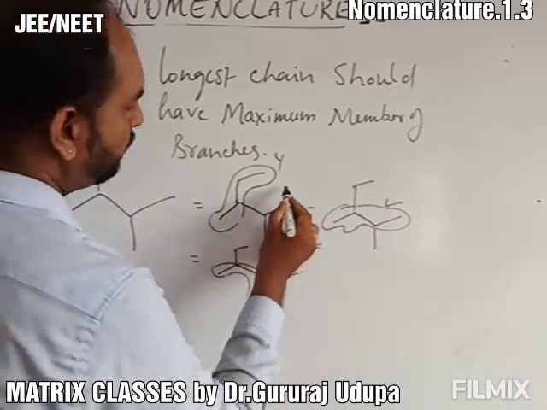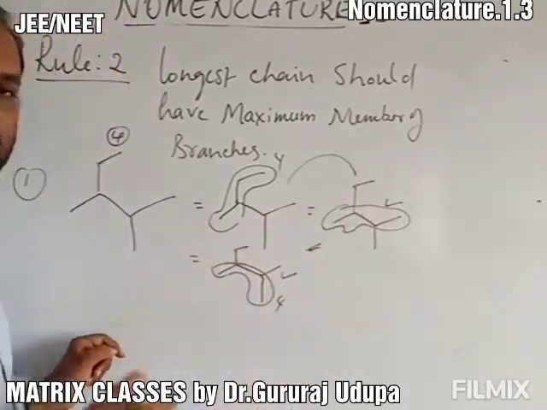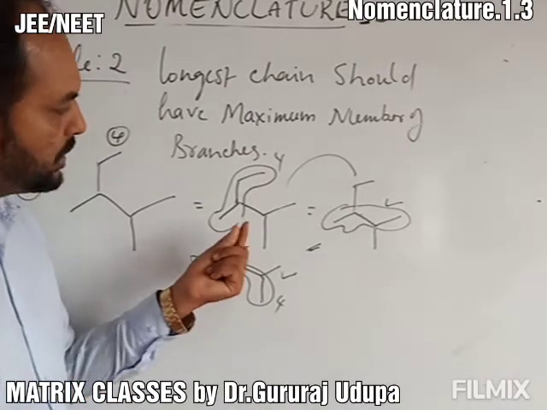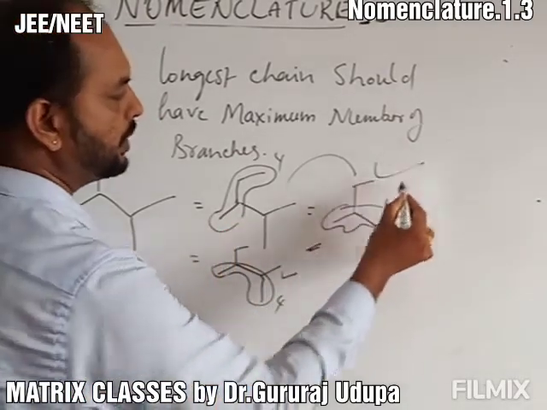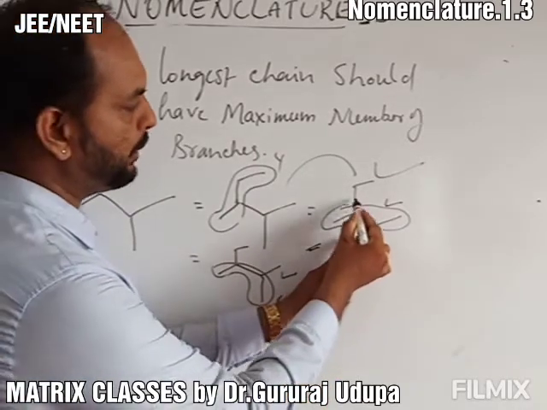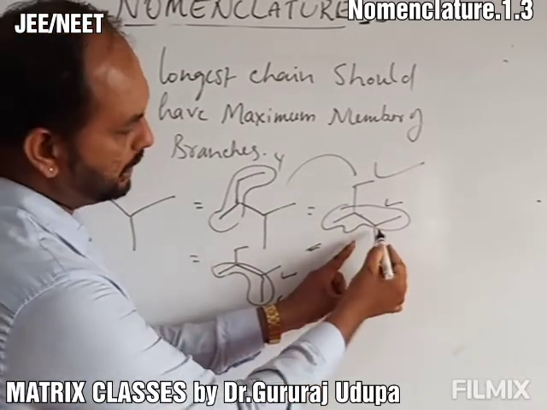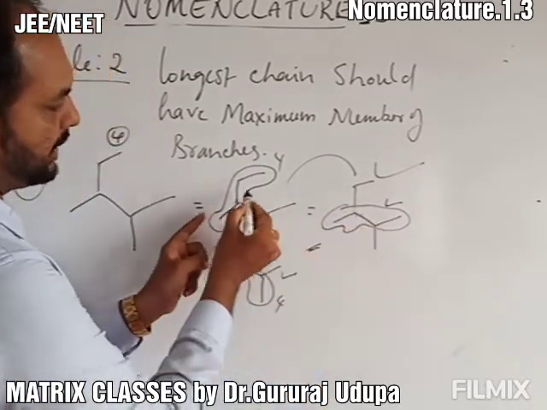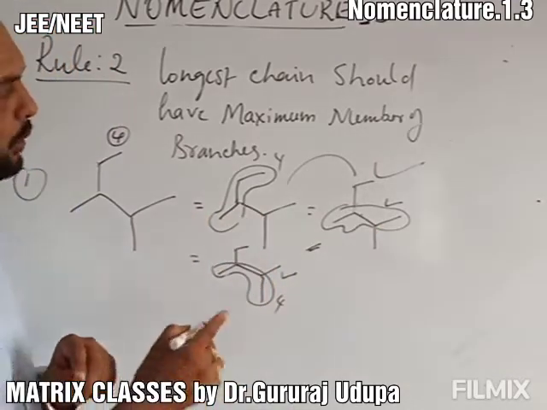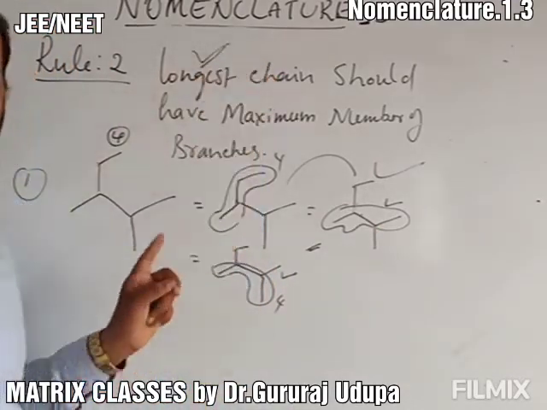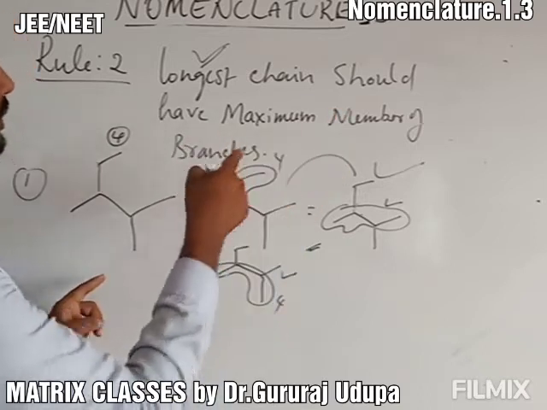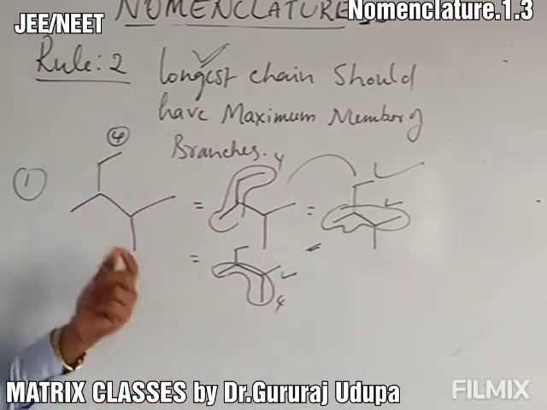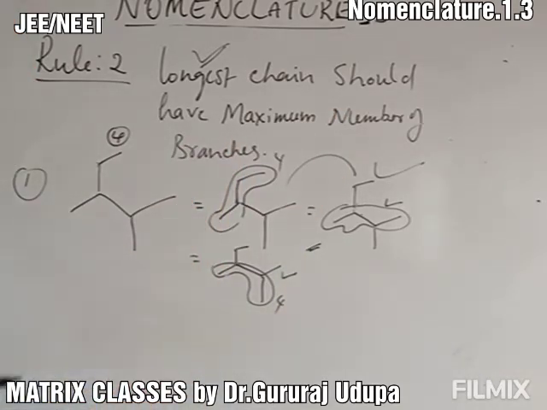Now between these two, which one are you supposed to select? You are supposed to select this, because I am getting 2 branches. If this is my main chain, 1 branch, 2 branch. If I select this, I am getting only 1 branch. This is the meaning of longest chain should have maximum number of branches. One more example. Let's see.